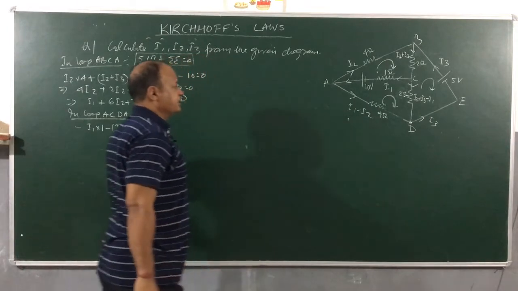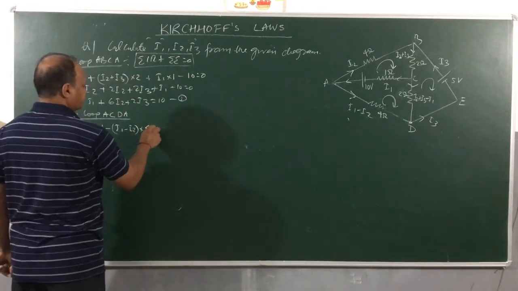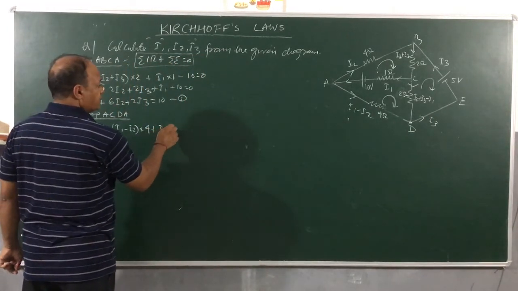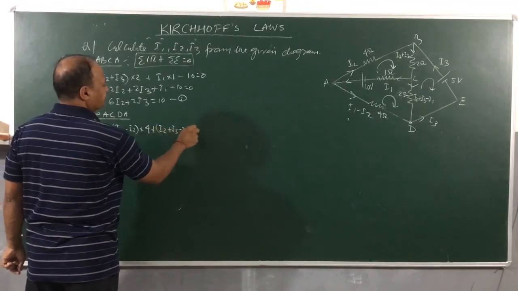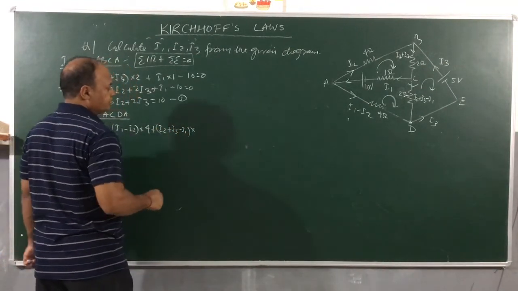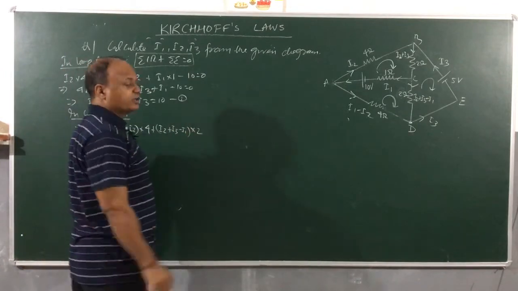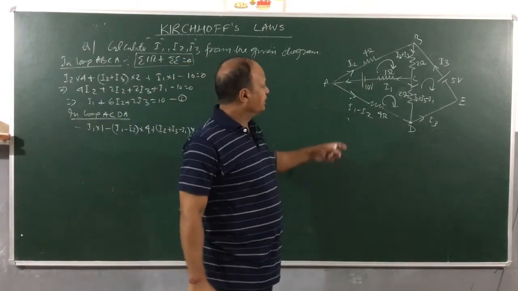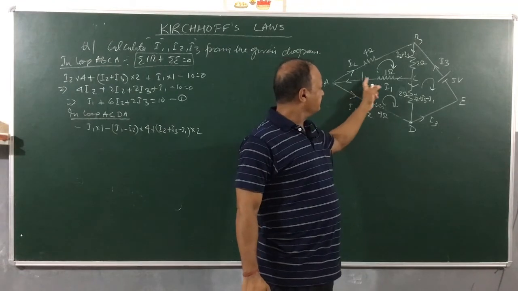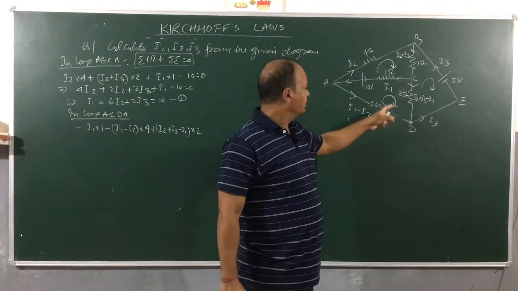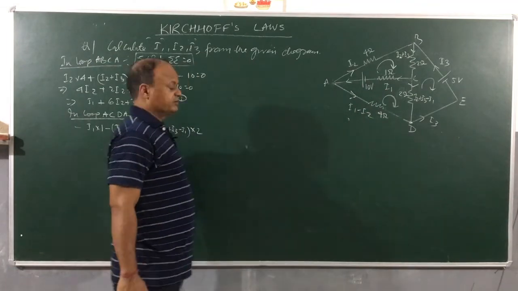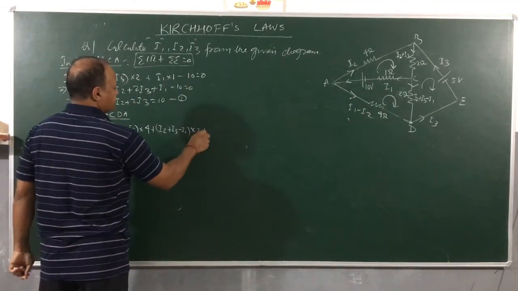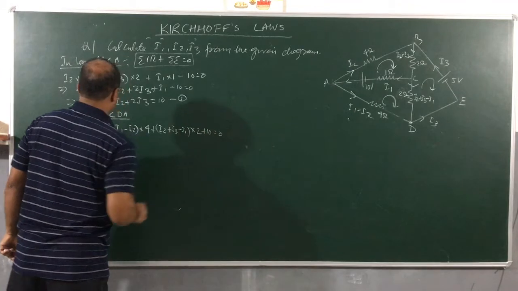So we take I2 plus I3 minus I1, into 2. Now when you look at the battery, children, we are going like this, right? So I am going from positive to negative, and positive to negative is what? Positive. So I will say plus 10 is equal to 0.